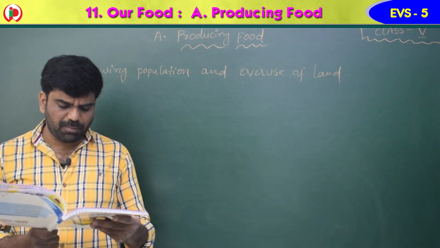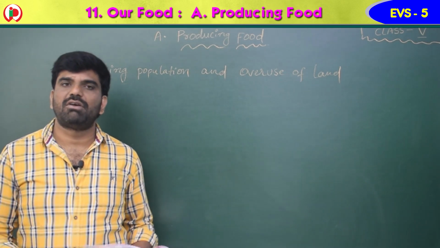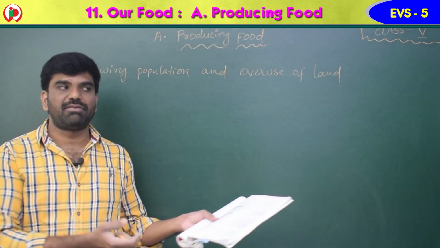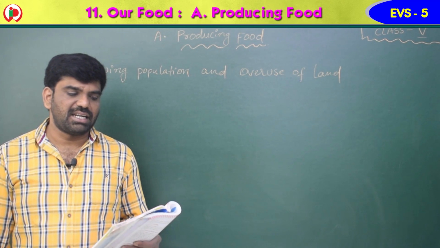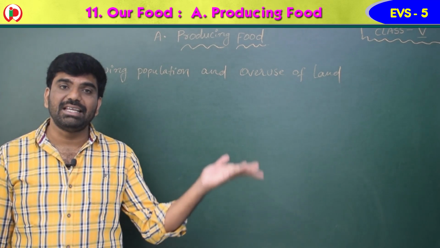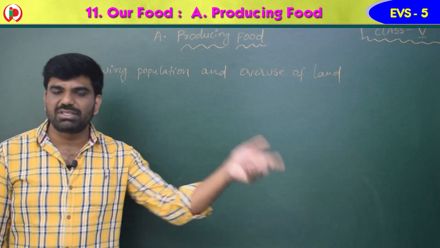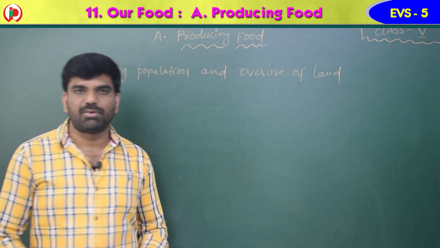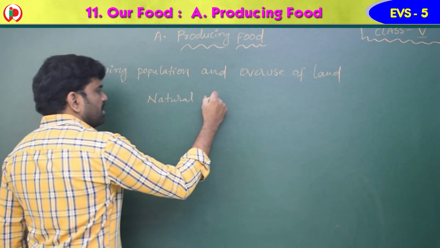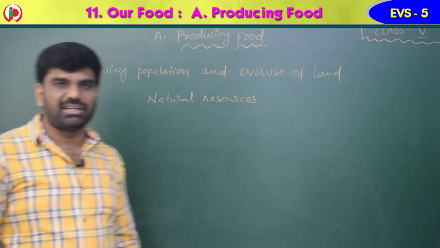Rapidly growing human population has resulted in an increase in the demand for food. No doubt in that. As the population is growing, everyone needs food, so the demand for food is created. This has led to overuse of land and other natural resources. In order to feed this much population, the land has to be used. If they use the land, the natural resources are disturbed. What are disturbed? Natural resources. What are natural resources, children? The resources which occur in nature are called natural resources, like air, water, soil.